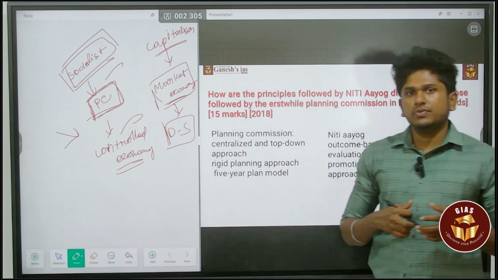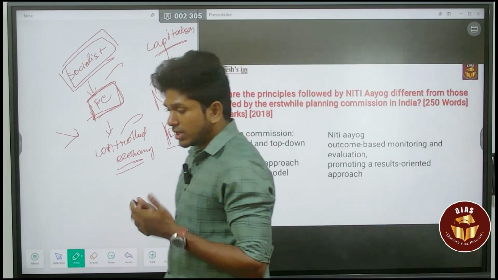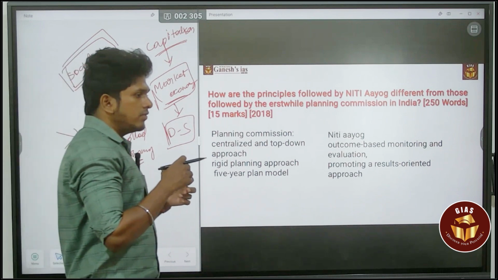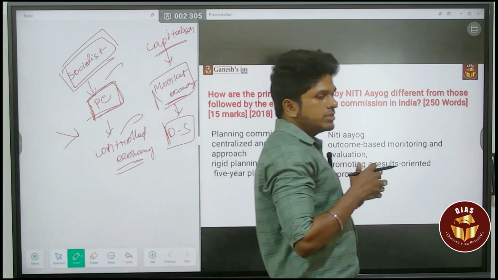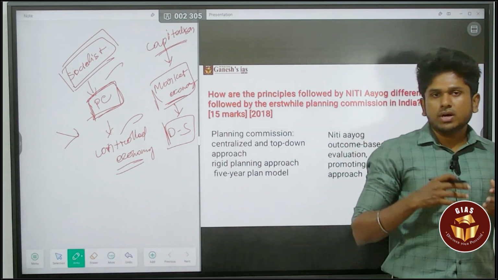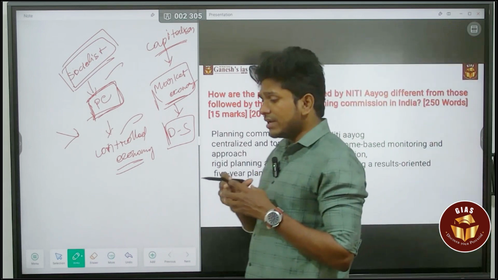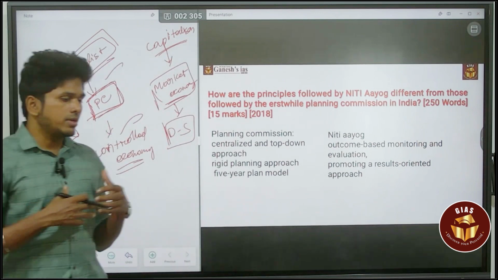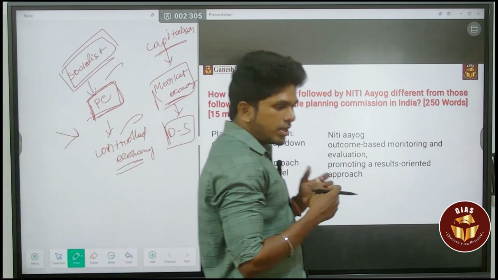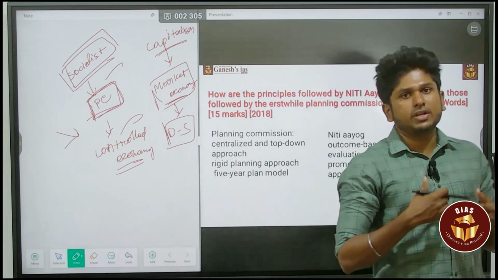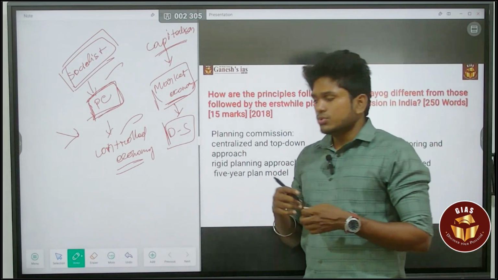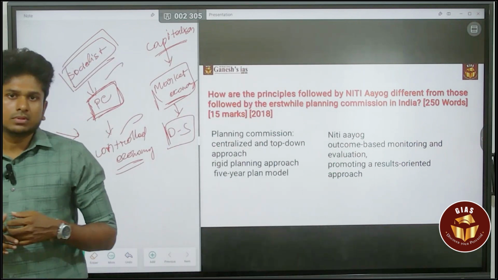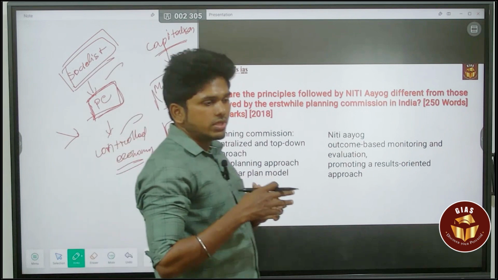That is the difference between the market economy and the controlled economy. But many of you may think that the market economy is the good one. In reality, the market economy has certain benefits, but there are still certain issues. The controlled economy also has certain issues, but at the same time it has certain benefits too. So both have flaws and benefits at the same time. So only we adopted a new thing called the mixed economy.